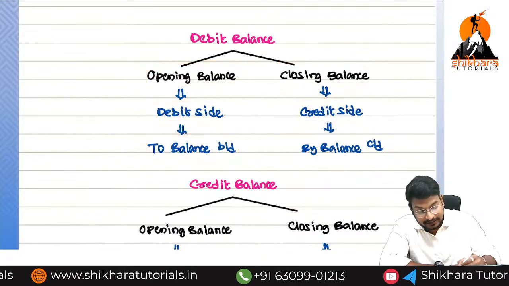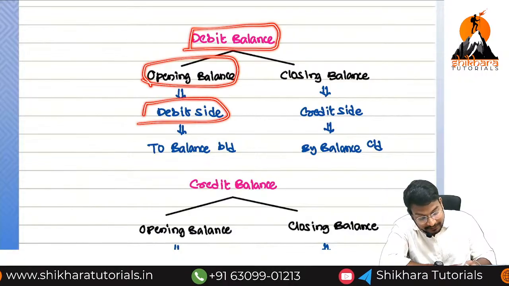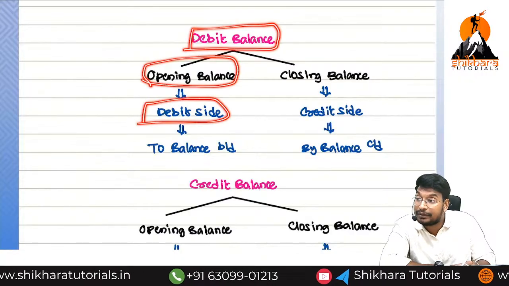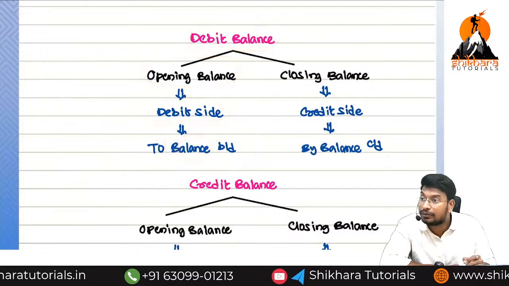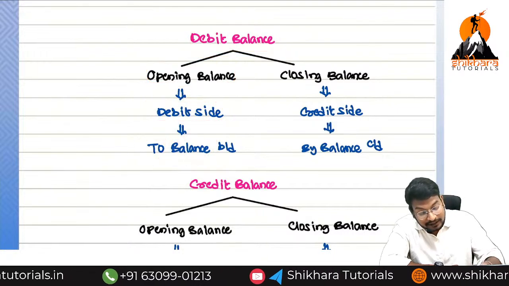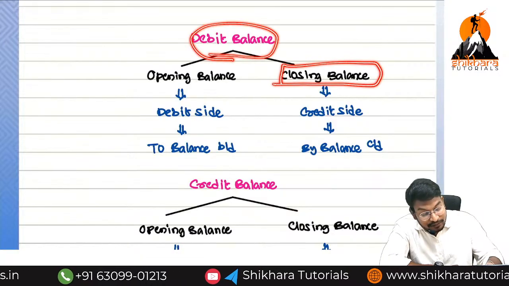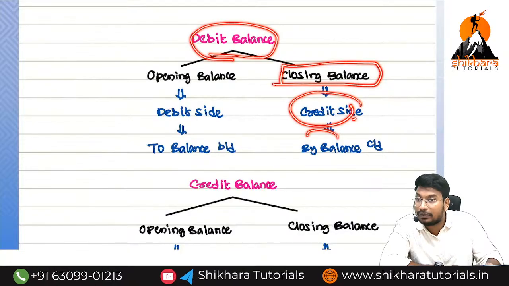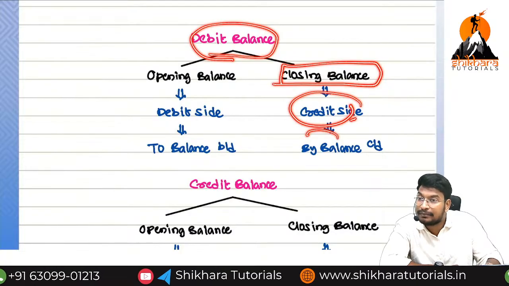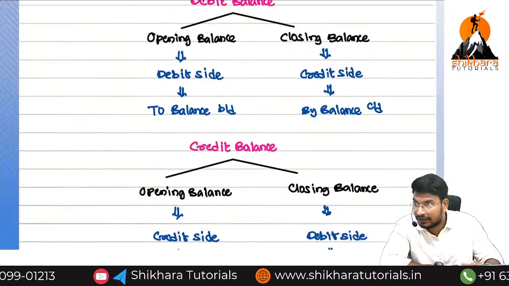Okay now once again. For the debit balance, opening balance will be on debit side. So while writing debit, what we need to put? To or by? To. To balance brought down. Now for the debit balance, closing balance will be on which side? Credit side. While writing credit, what we need to put? To or by? By. So by balance carry down. Are you getting the point?